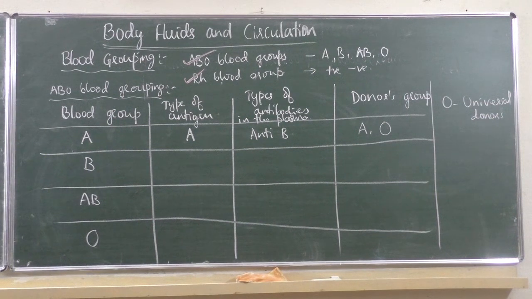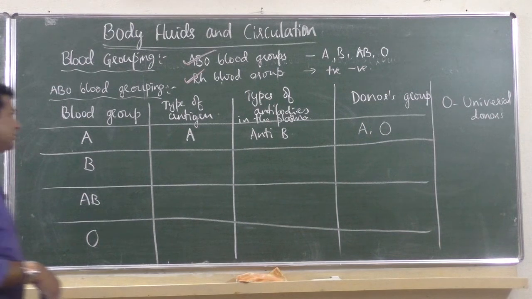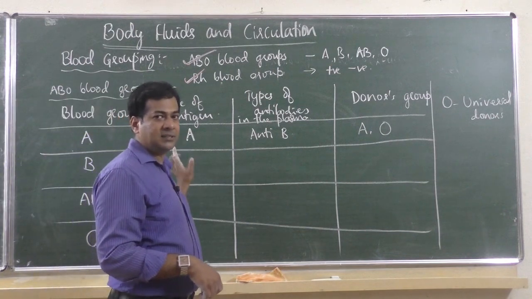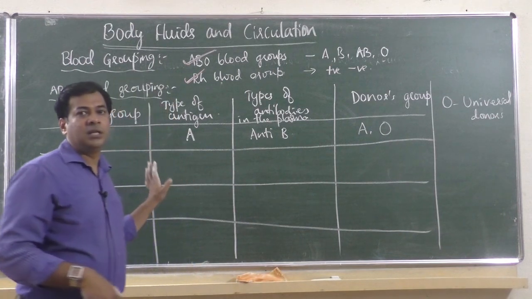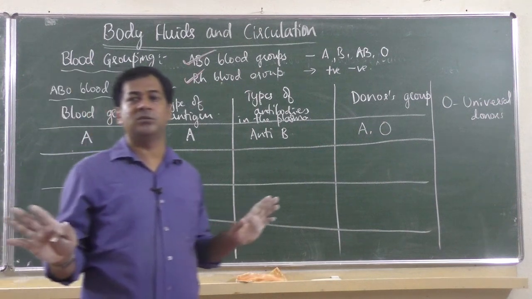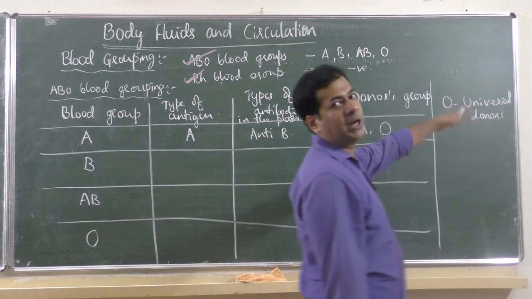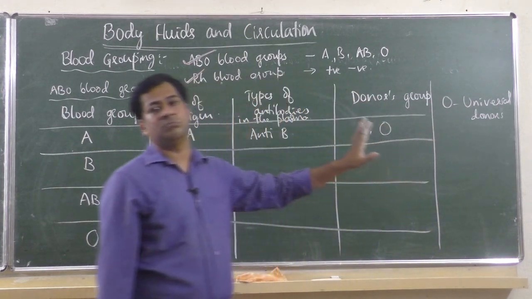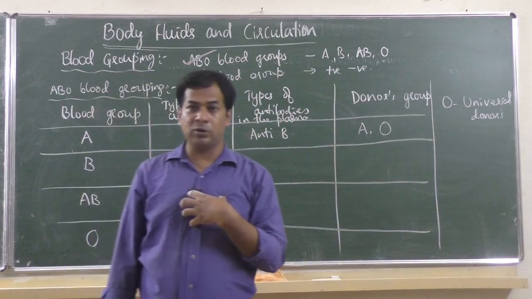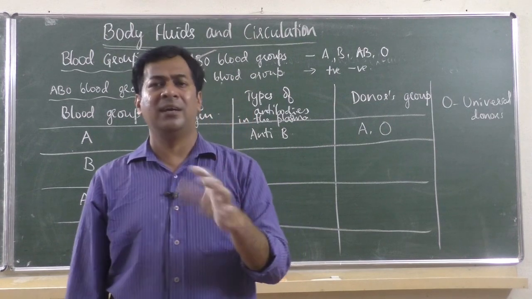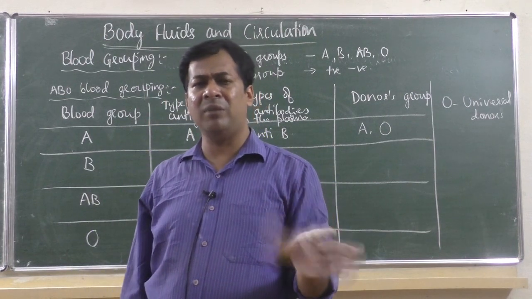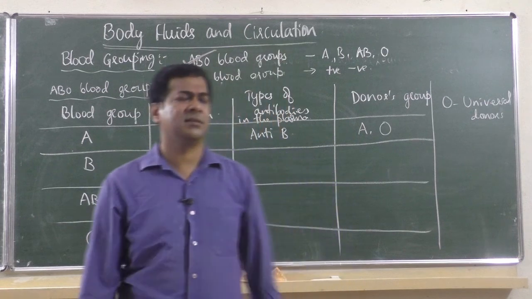Because he doesn't contain any antigen, no antigen A, no antigen B on the membranes. Suppose I have O blood group, I can donate blood directly to anybody, whether he is A, B, AB or O.